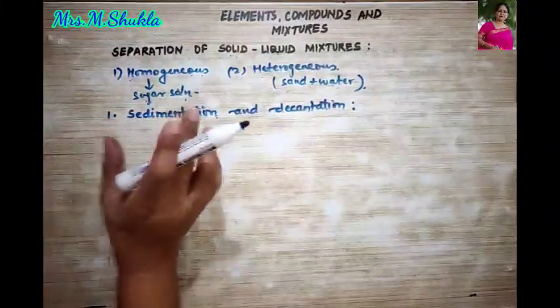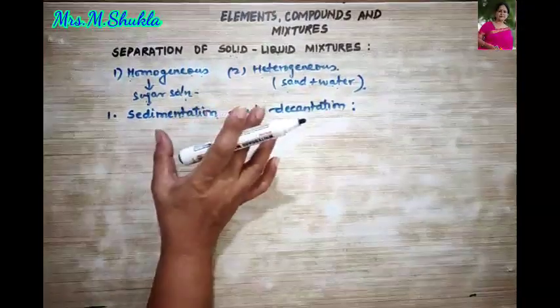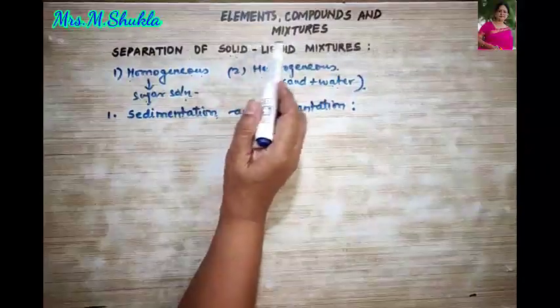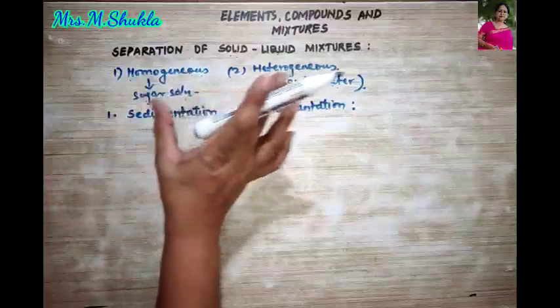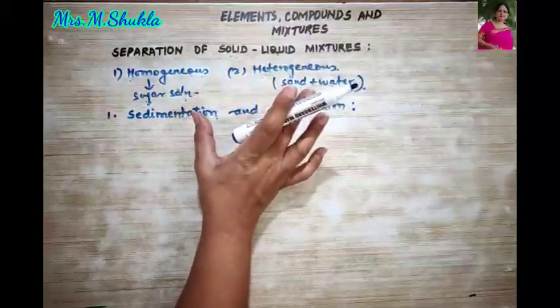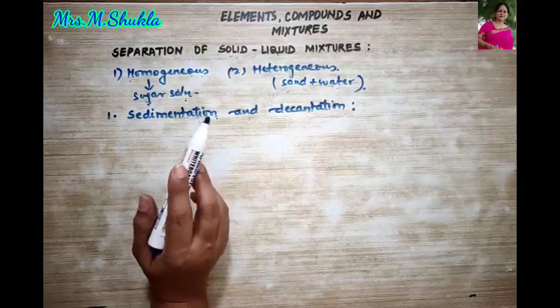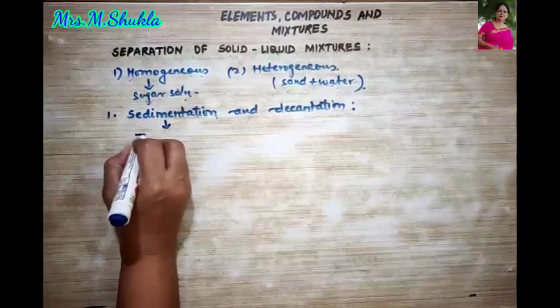So the process of settling down of any suspended, insoluble and a heavy particle in this solid liquid mixture, right? When the complete mixture is left undisturbed, then it is termed as a sedimentation. What did I say? I am defining what is sedimentation, right?